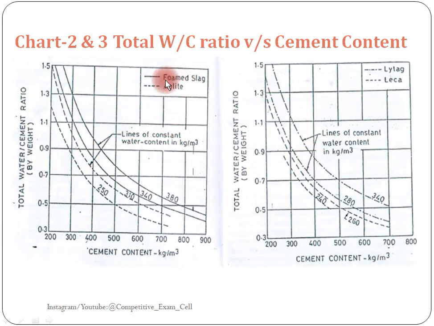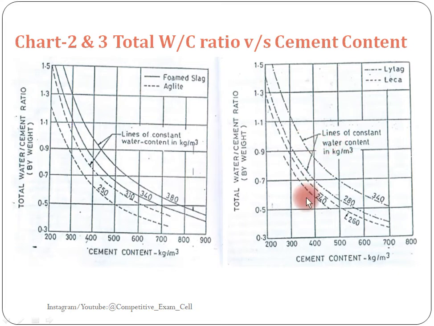Chart 2 is for formed slag and azilite, chart 3 is for litag and LECA. Again here we have 4 lines, here also we have 4 lines. These 2 lines indicate the lines of constant water content in kg per meter cube. And what are these 2 lines? These are variable water content. Clear? These 2 lines indicate water contents are varying, these 2 are constant water content.